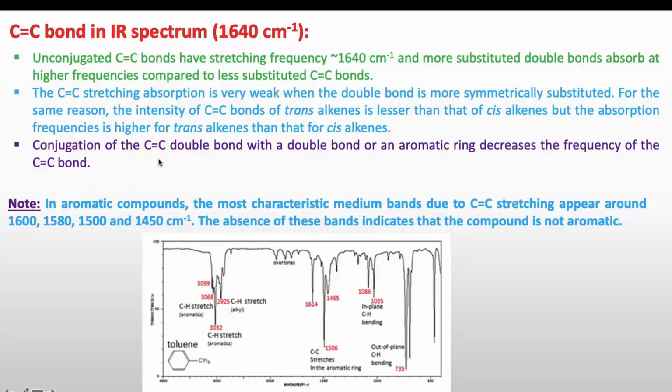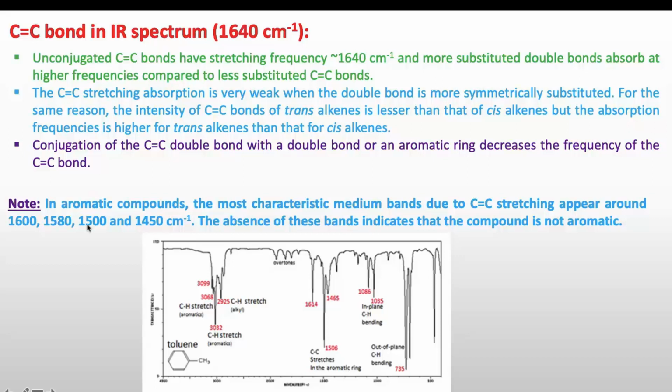Now conjugation is very important in case of C=C. Conjugation of the C=C with a double bond or an aromatic ring decreases the frequency of the carbon-carbon double bond. So as conjugation increases, the frequency of carbon-carbon double bond decreases in the IR double bond region.